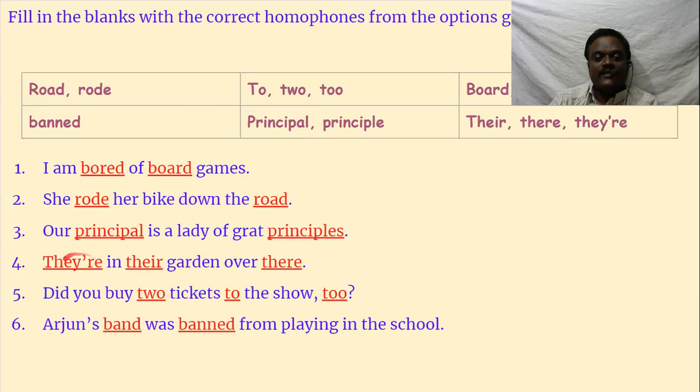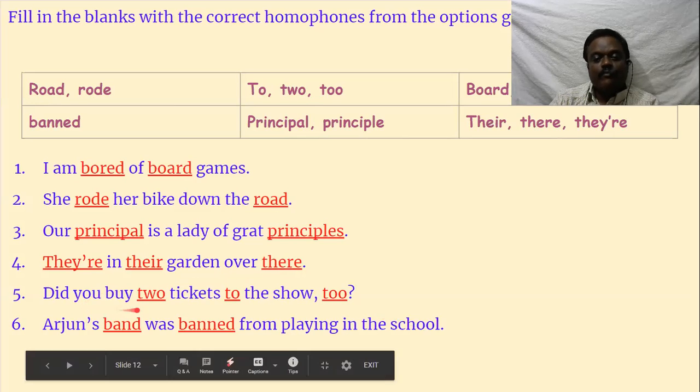There is a contraction form of they are. There in their garden. Their garden means it's a possessive case. Their garden over there. There means yonder. Did you buy two tickets to the show too? Two tickets, one, two. Two is a preposition. Too is an adverb.